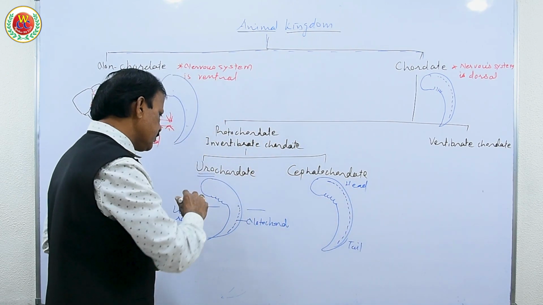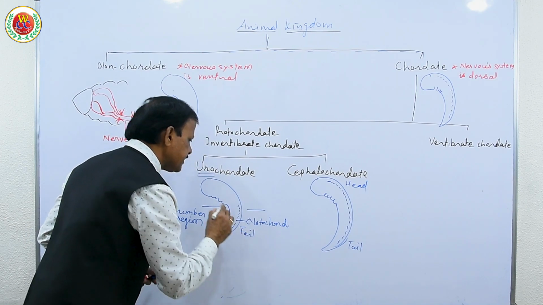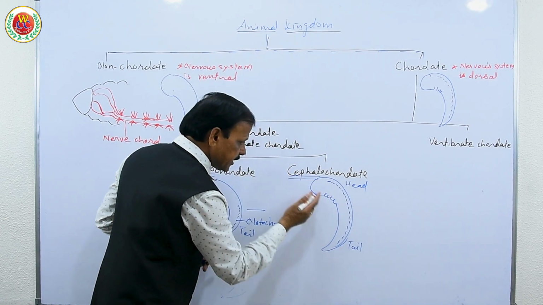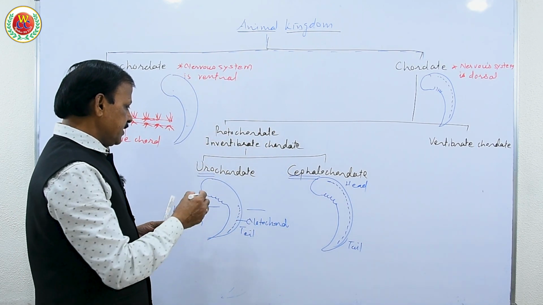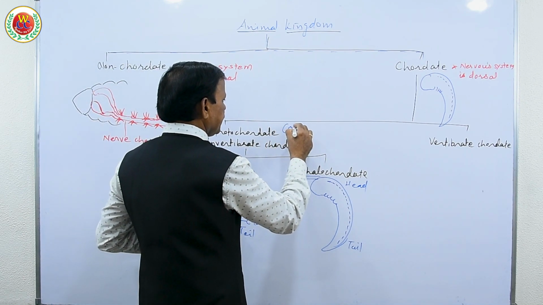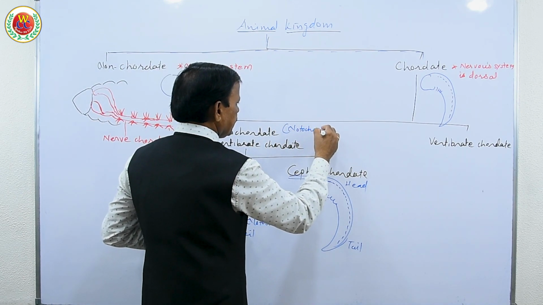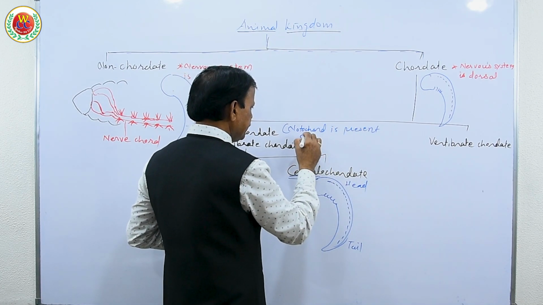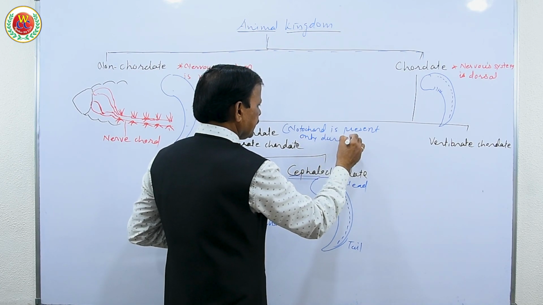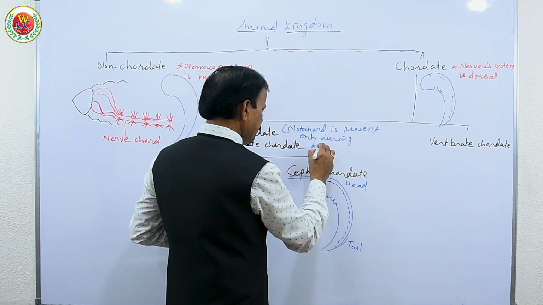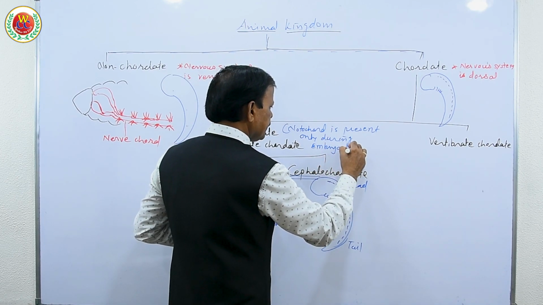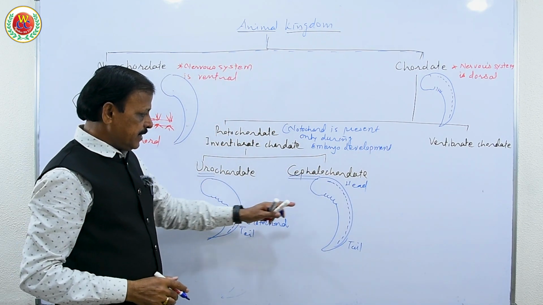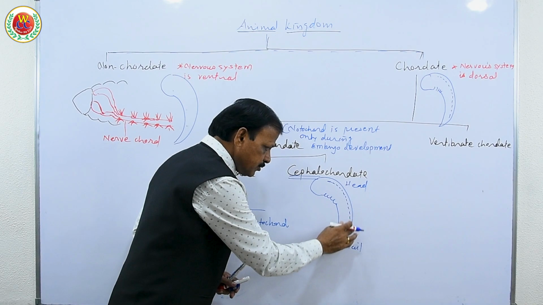So the nerve cord is covered by notochord and present from head to tail. In urochordates, it is present in the early development of the embryo only in the tail region and not in the head region. Therefore it is urochordata. Since it is present from head to tail, it is cephalochordata. In urochordates the notochord is present only during embryo development in the lumbar region. Here it develops from head to tail region.